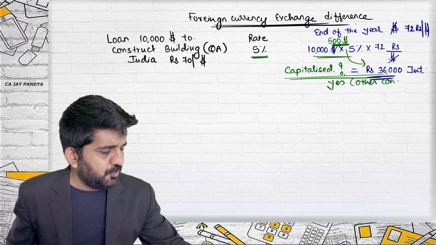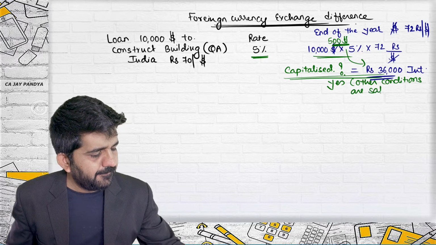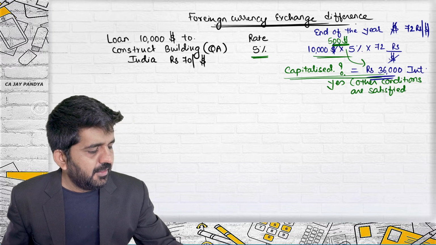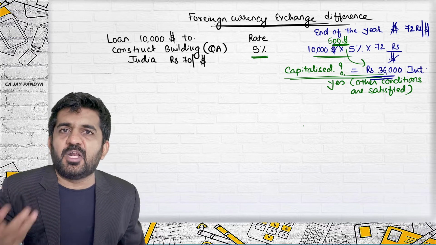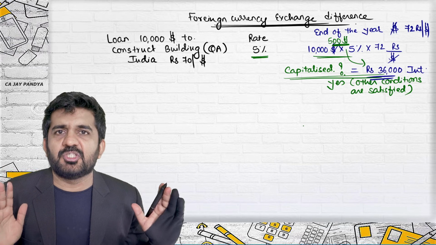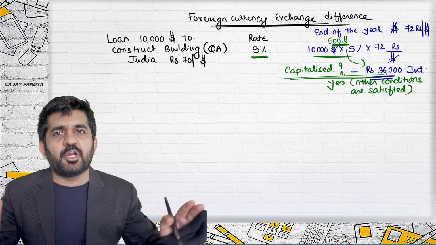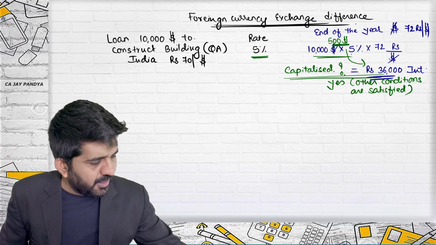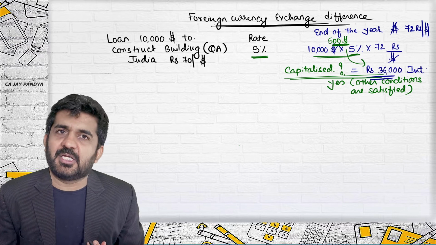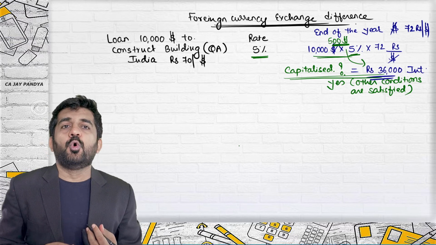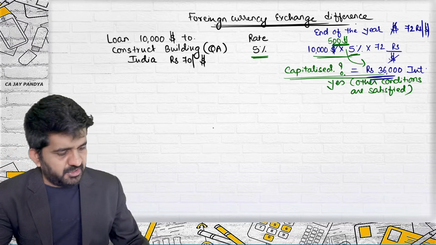In this case, which we have taken, all conditions are satisfied. And hence, this is an interest cost for the purchase of a qualifying asset till the time the construction is completed. I am assuming the construction is still pending, or it took 1 year to construct. So I have taken interest of 1 year, and this can be capitalized. Alright. Let us go for a difficult point. And this is practically difficult to understand. Try to concentrate.